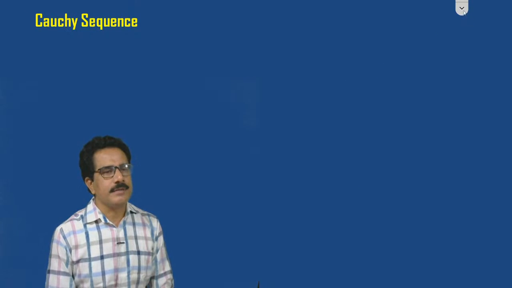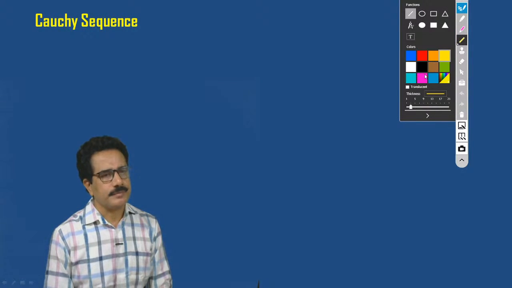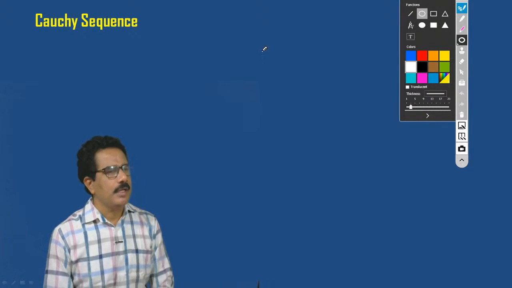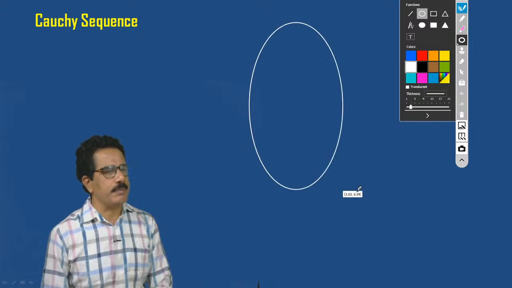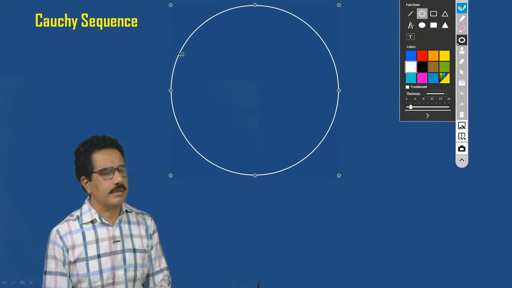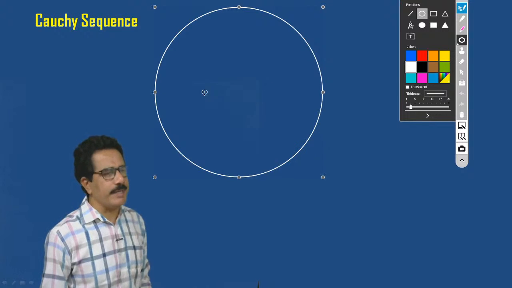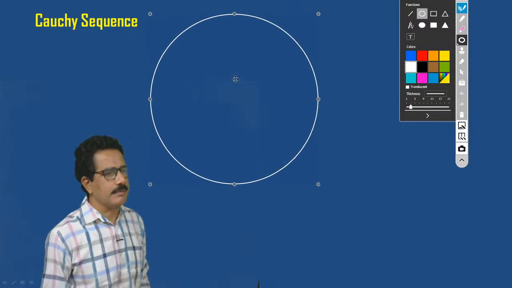Now we have to draw its diagram. See this, here we consider an open sphere. Let (X, d) be a metric space.